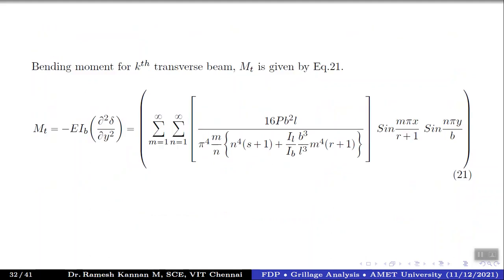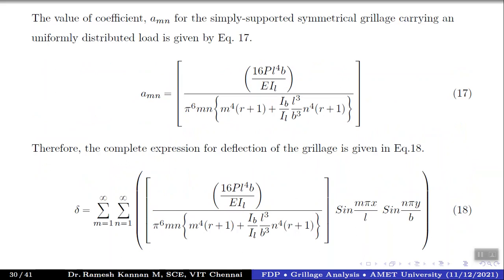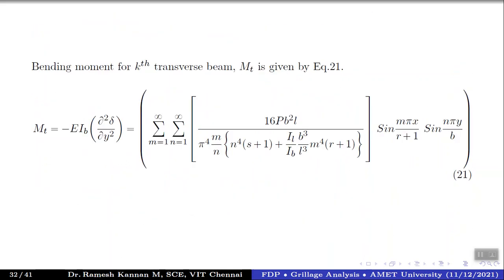And we know the r l term we can replace by r plus 1, and we retain b for a transverse b, right? So as simple as that. So this is typically the bending moment relation based on the determined delta function, right?